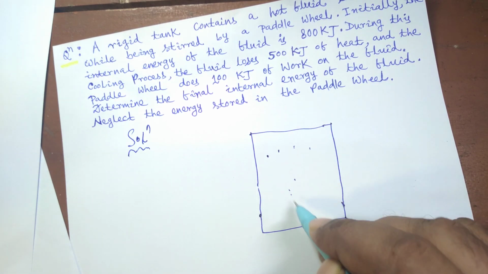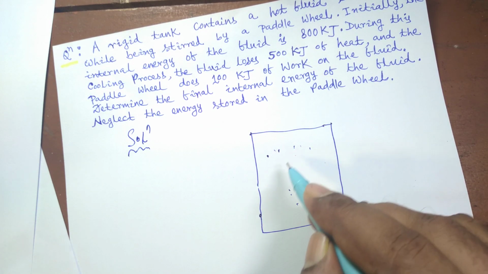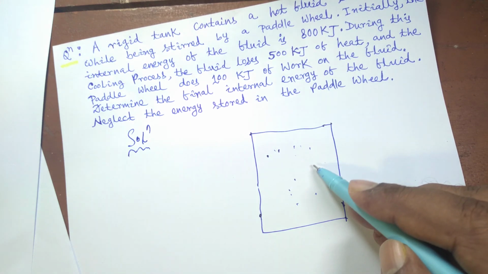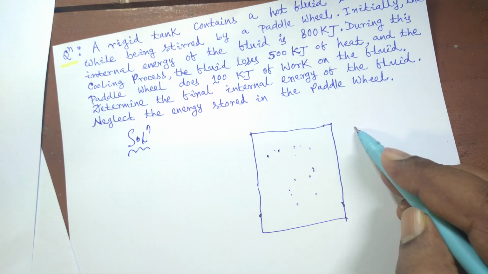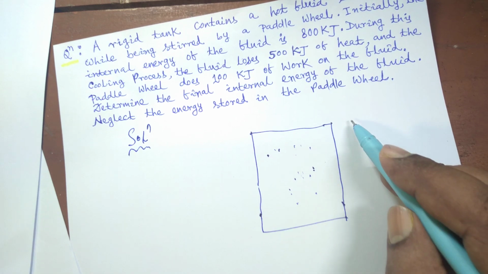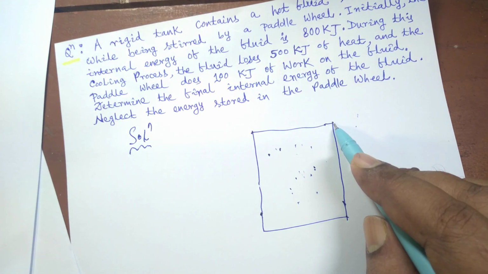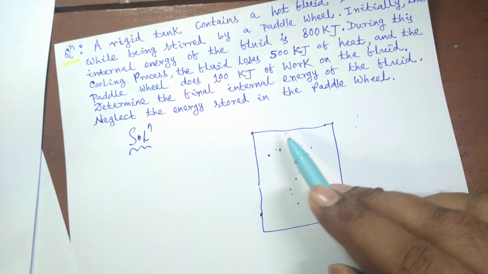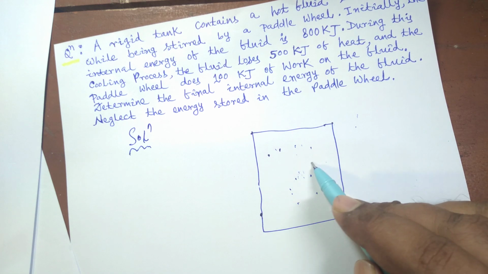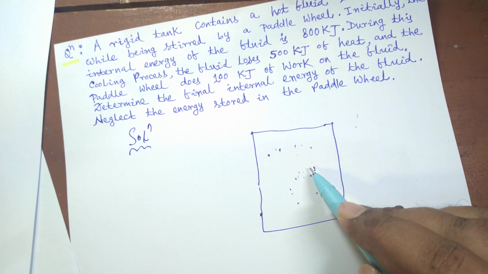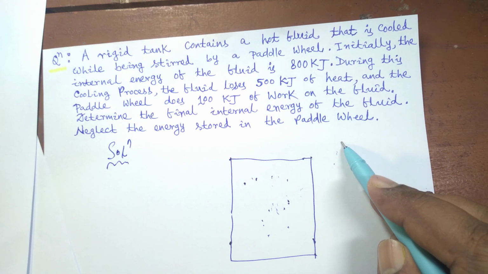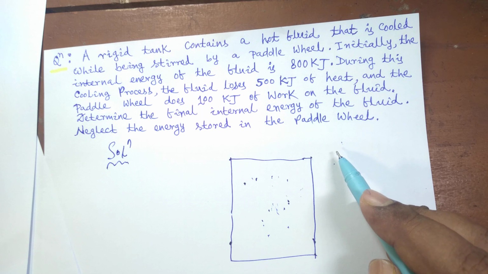Obviously, since the fluid inside the tank is hot, there must be some heat flow between the system and the surrounding, because the temperature of the hot fluid is higher than the temperature of the surrounding, and the wall is not adiabatic, nowhere is it mentioned that this is an adiabatic wall, so heat flow can take place. So heat will obviously flow from hot fluid to the surrounding, which is at a lower temperature.